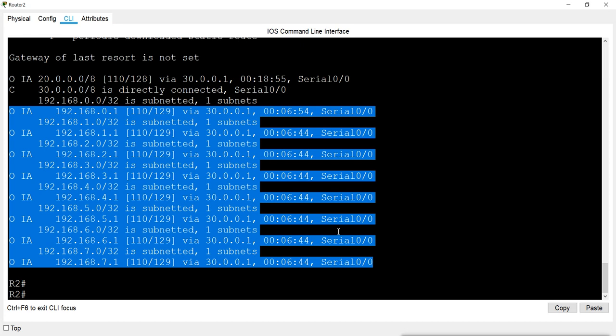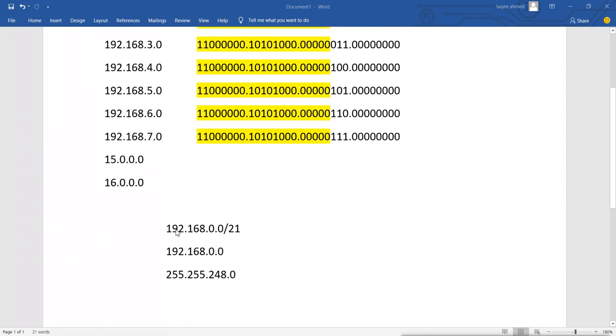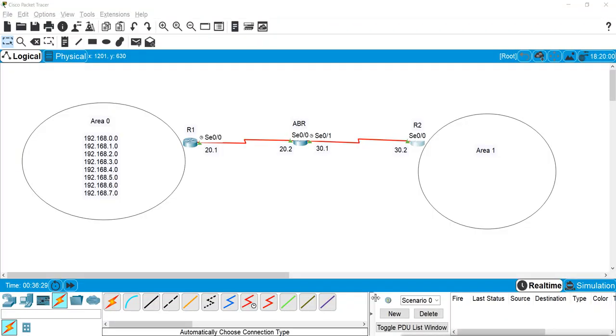So first we have to calculate it on paper, which we have already done for these networks, and this is our summary address. Either we give it like this or like this. Now what we just have to do is configure it on our border router. So this is our border router.